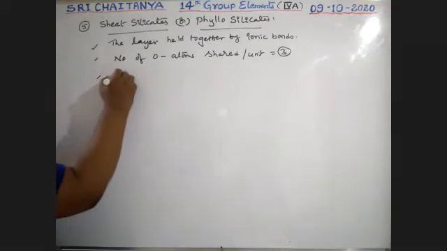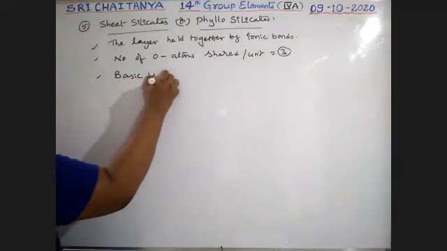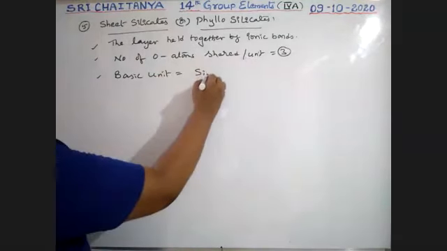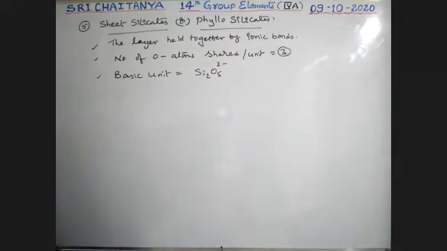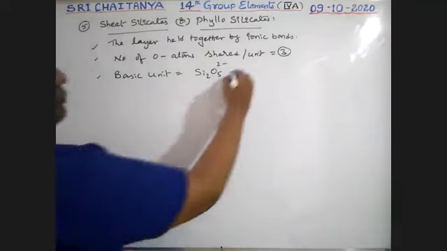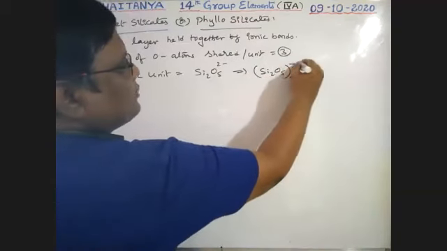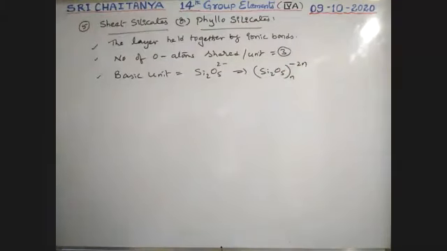Basic unit. Basic unit is equal to Si2O5 2 minus, or Si2O5 n times minus 2n. Okay, so it is.